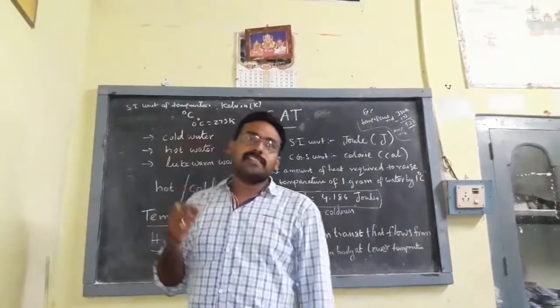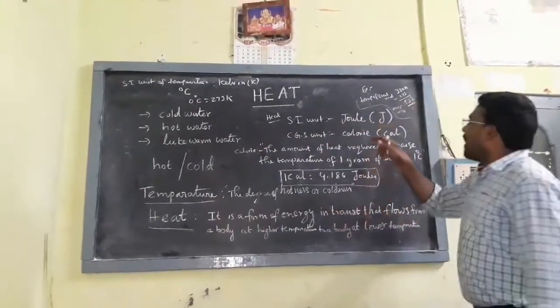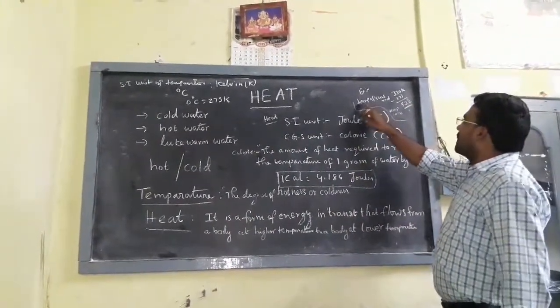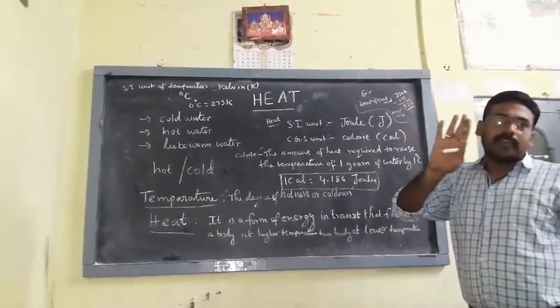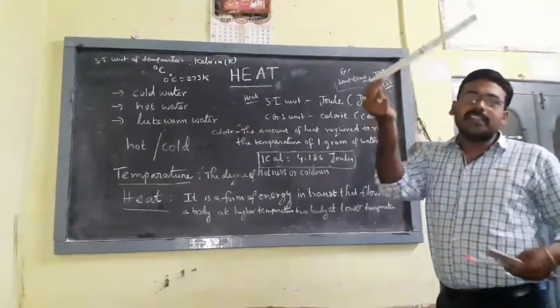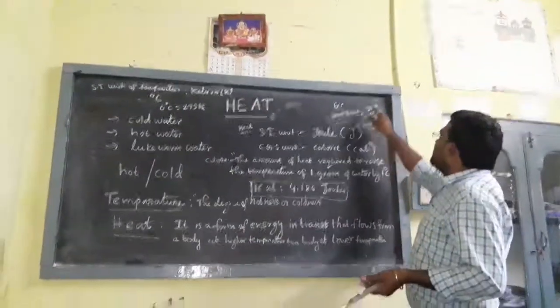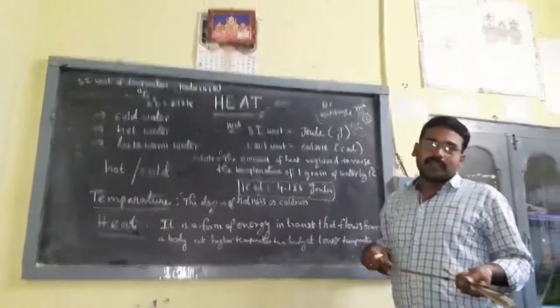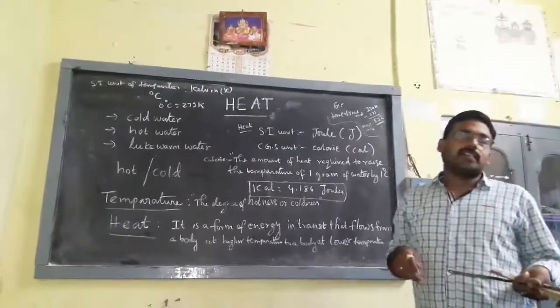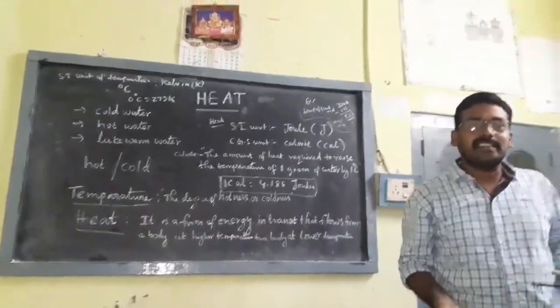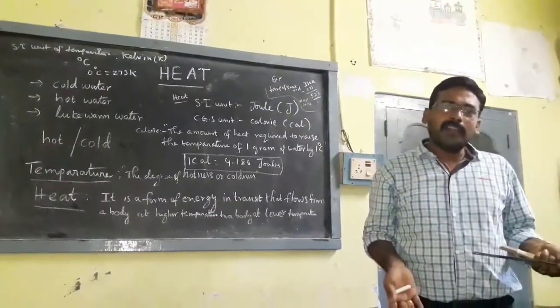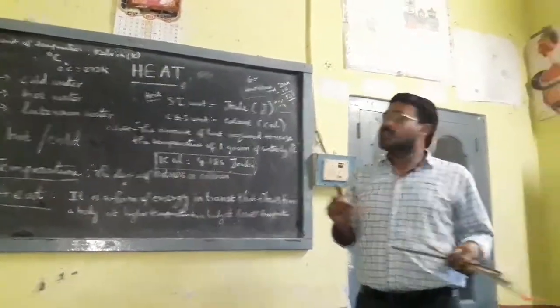I can give one example. Suppose the temperature of a steel rod is 330 kelvins. Now can you change it into Celsius degrees? Yes, it is possible.